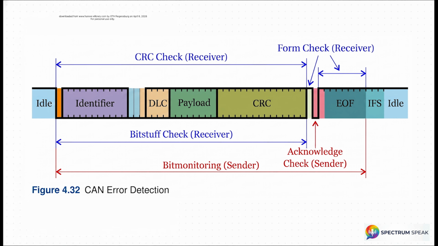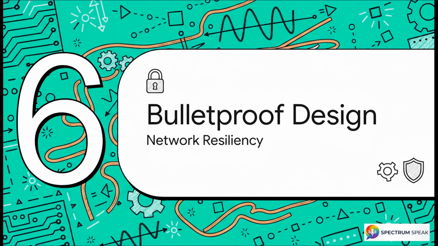A recessive bit is weak, but every single node on the network that successfully receives the frame without errors will simultaneously transmit a dominant bit in this exact same slot. Because dominant completely overwrites recessive, the sender mathematically reads back a dominant bit. This creates a brilliant, instantaneous positive confirmation from the entire network cluster, all without needing an entirely separate reply message. It is remarkably efficient.